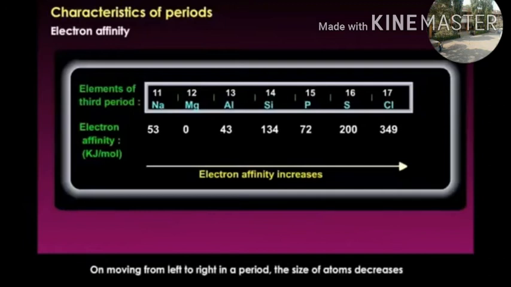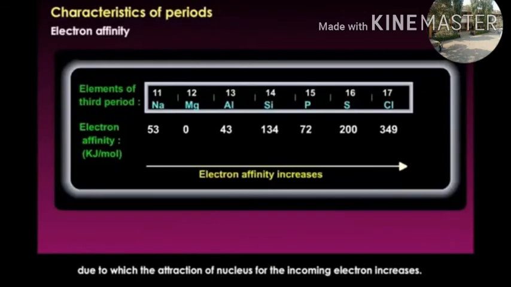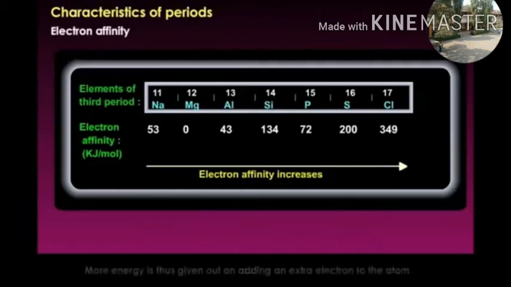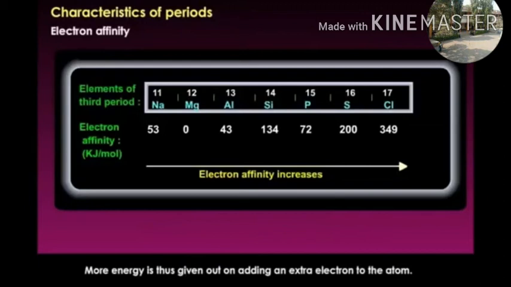On moving from left to right in a period, the size of atoms decreases, due to which the attraction of the nucleus for the incoming electron increases. More energy is thus given out on adding an extra electron to the atom.